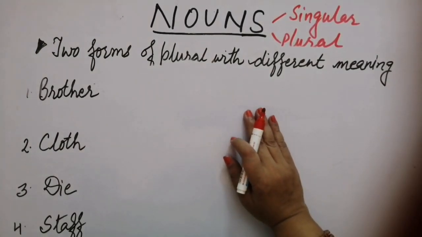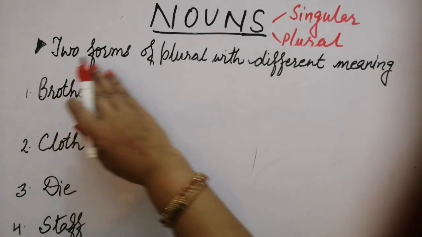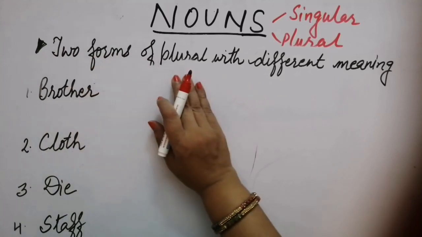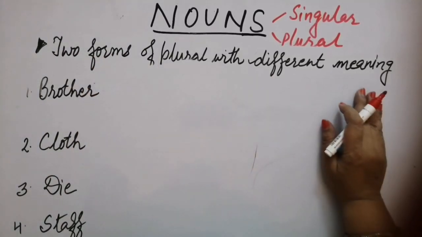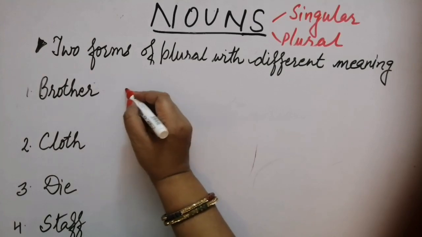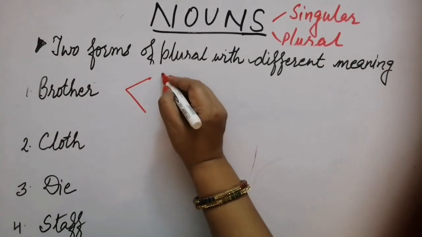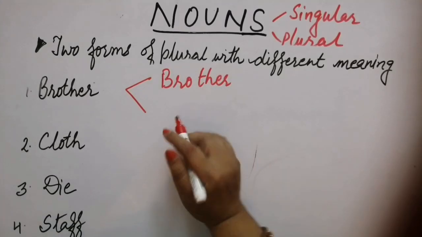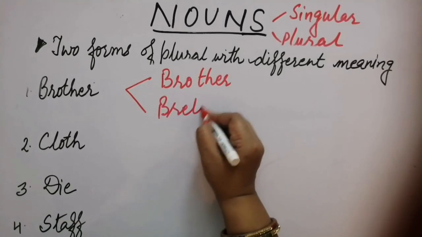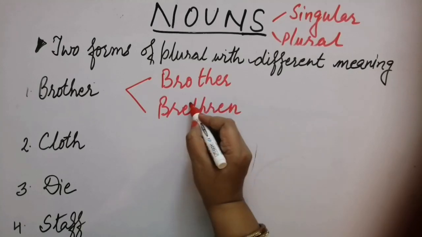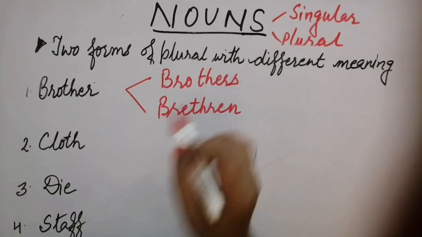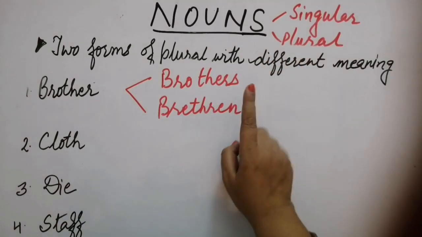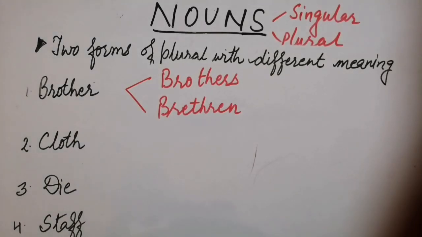Let's take another form of nouns. This category includes those nouns which have two forms of plural with different meanings. Brother has two plural forms. One is brothers, the second one is brethren. Now brothers stands for sons of the same parents, right? Sons of same parents.